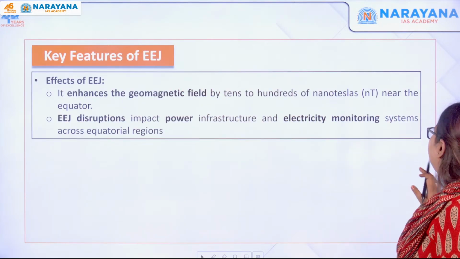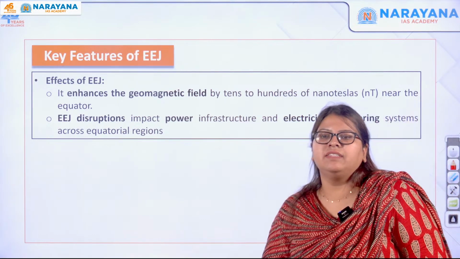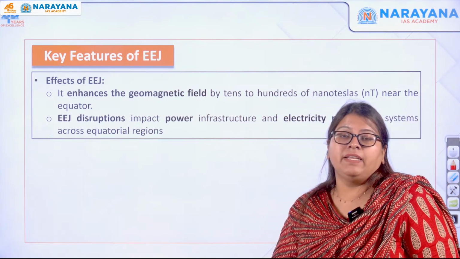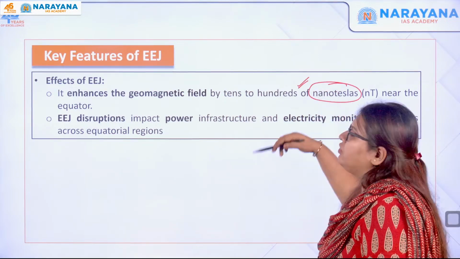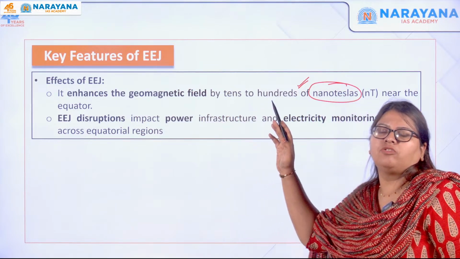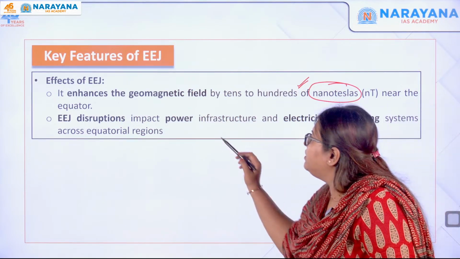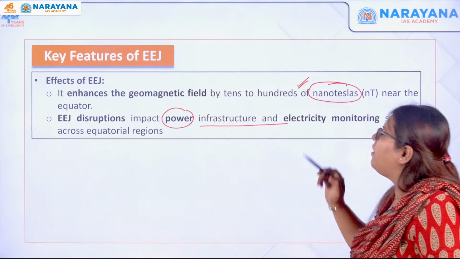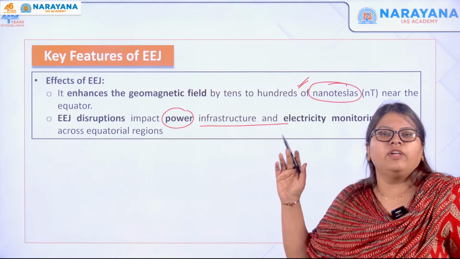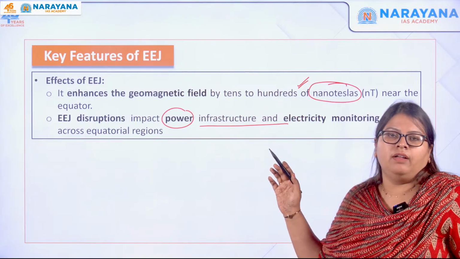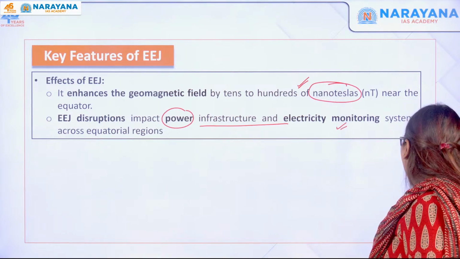So, what are the effects of the EEJ? Let us see. It enhances the geomagnetic field by tens or hundreds of nanoteslas. So this has an impact on the geomagnetic field, and it also brings disruptions to power, because any kind of disruption in the magnetic field is going to have an impact on critical infrastructure. So that is what it is saying over here.